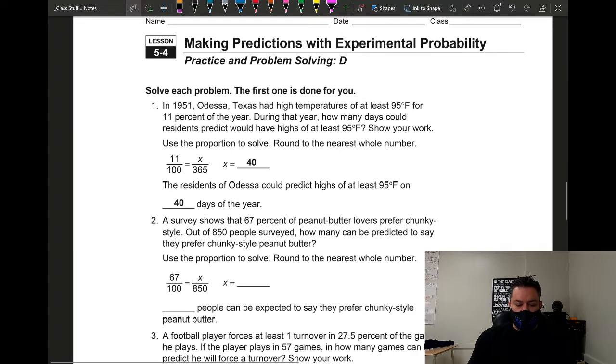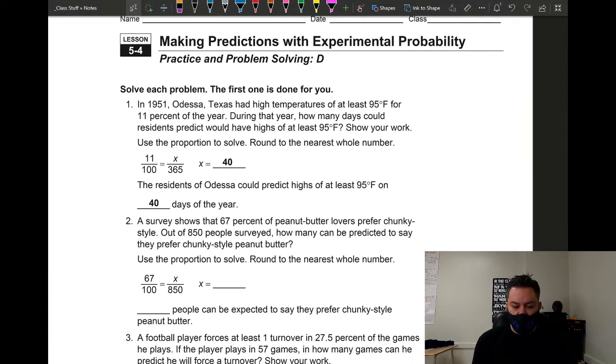Let's see. Making predictions with probability. We have already talked about experimental probability of single events, experimental probability of compound events.